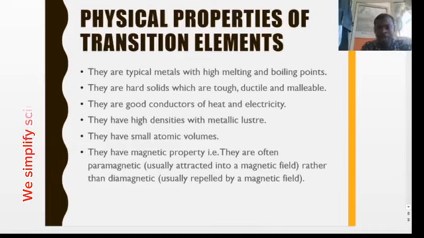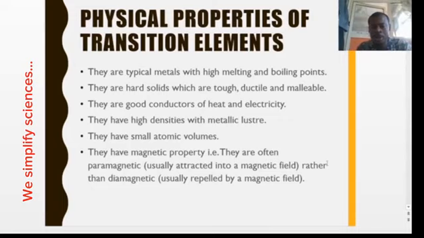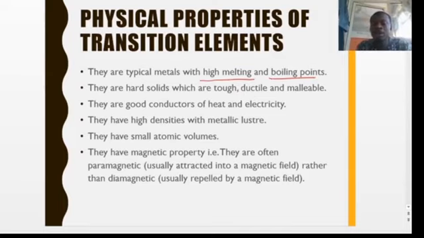So lastly for today, we want to look at the physical properties of transition elements. So the major physical properties of transition elements are, they are typical metals with high melting and boiling points. So metals generally have high melting and boiling points, with the exception of very few metals. So it takes a lot of temperature for you to be able to melt them from their solid form into their liquid state. So they are hard solids which are tough, ductile, and malleable. Ductile simply means they can be drawn into wire. Malleable simply means they can be beaten into sheets.